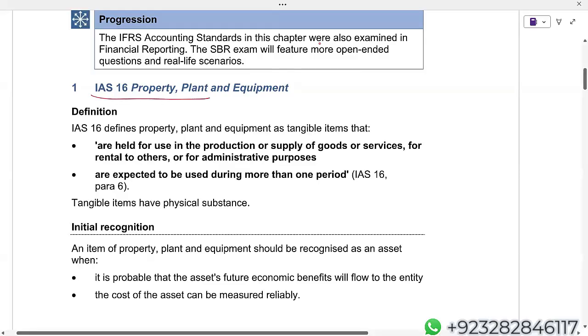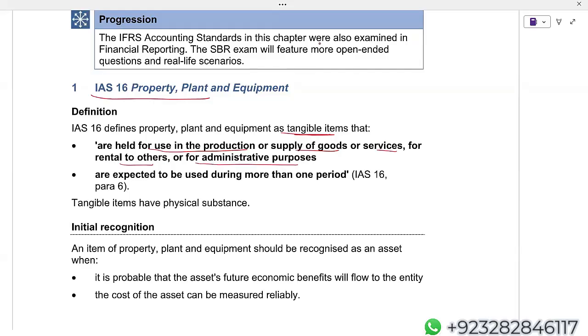We will not be revising IAS 36 today. Why? Because I'll be putting more emphasis on IFRS 18 right now. IAS 16, Property, Plant and Equipment. First of all, when we say property, plant and equipment, according to IAS 16, property, plant and equipment are tangible non-current assets held for use in the production or supply of goods or services, for rental to others, or for administrative purposes.